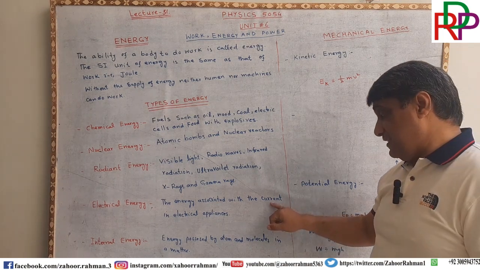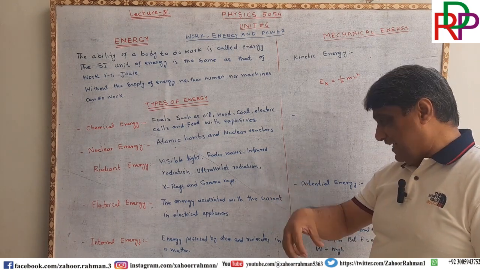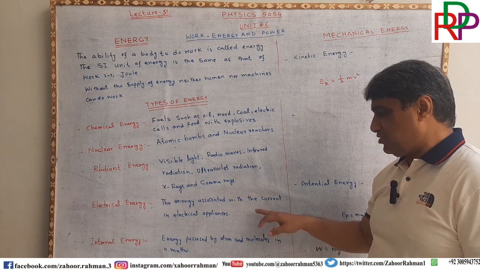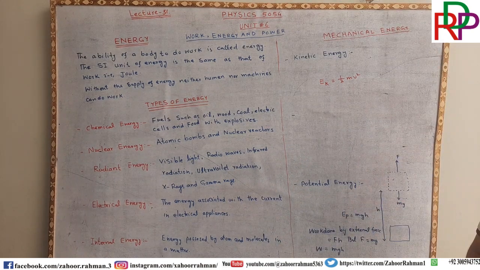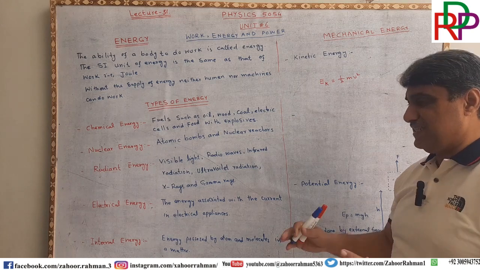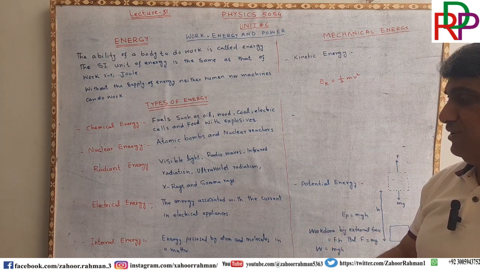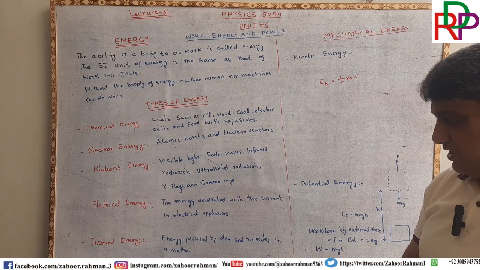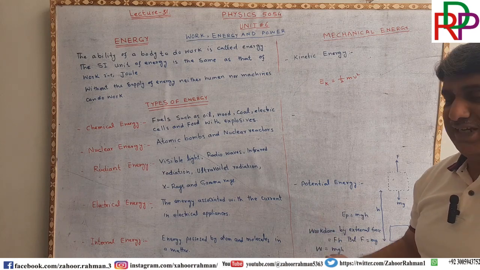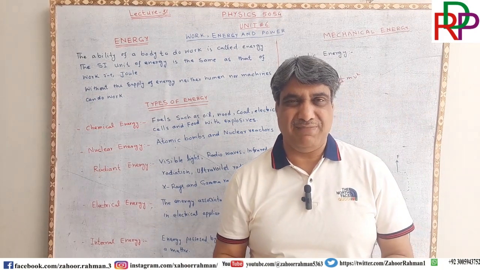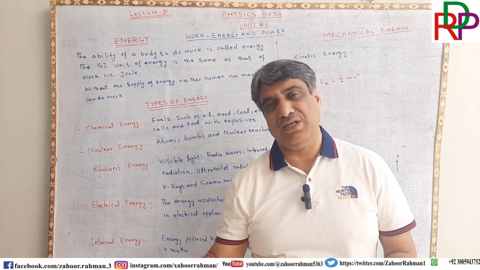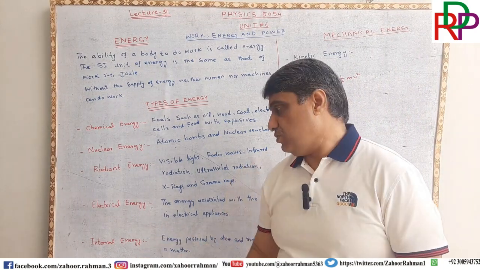Because current is producing a magnetic field around it, we are generally talking about electrical energy, but magnetic energy is also in the bicycle dynamo. We are using that type of energy. We will discuss that in greater detail when it comes to the electricity and magnetism portion of this physics course.